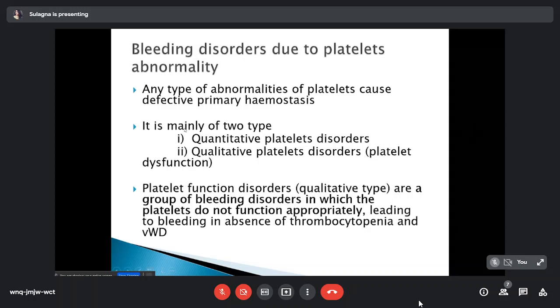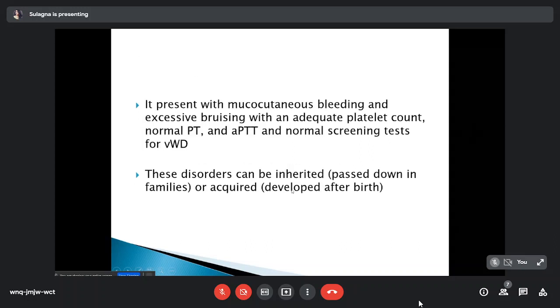So platelet function disorder doesn't have thrombocytopenia, but Wiskott-Aldrich syndrome can present with thrombocytopenia, which I will discuss later. But generally, there is absence of thrombocytopenia, but there is increased bleeding time due to platelet function disorder. So it presents with mucocutaneous bleeding and excessive bruising with an adequate platelet count, normal PT and APTT, and normal screening test for von Willebrand disease. The disorder can be inherited or acquired.